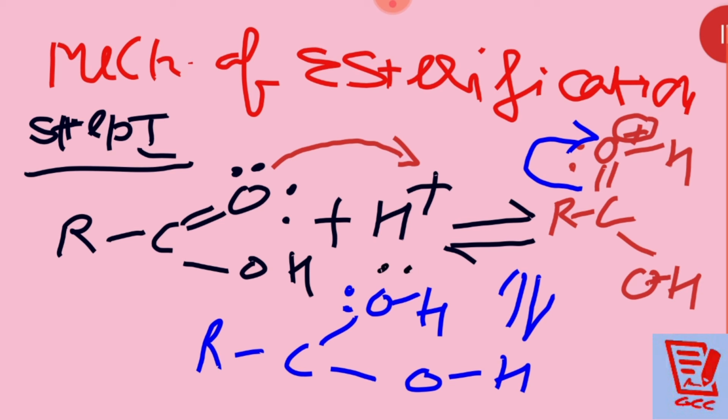This pair, where did it come from? Okay beta, this pair, the double bond pair, where has it gone? It came over there. This oxygen already contains these electrons, and this carbon now has three bonds. That is why there will be a positive charge. Is that clear? This is called protonated carboxylic acid. Now all of you, after that you see step number 2.